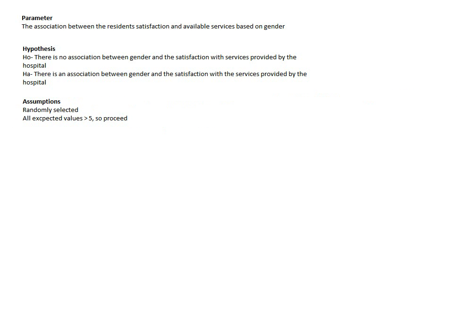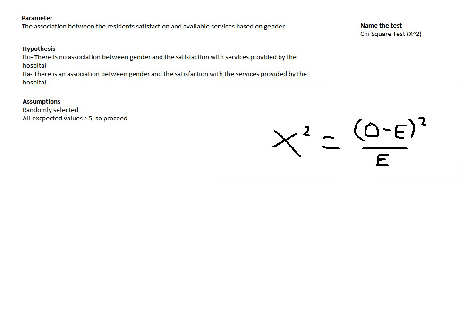It's randomly selected, so that's all clear, and all expected values are above 5, so you may proceed. Next, we go on with our test. Start by naming it, chi-square test. Use the formula here. X squared equals the sum of observed minus expected, squared, divided by expected. This time, go ahead and input it into the calculator by using a 2x2 matrix to obtain a z-score of,